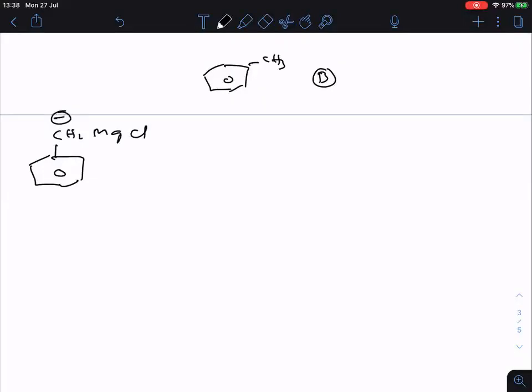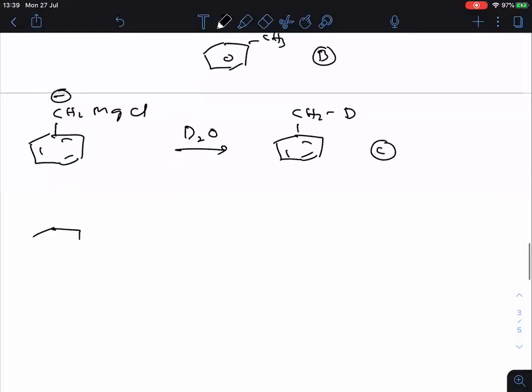Clear? Now here I will do one thing. I will remove the circle here and put the pi bond so that it will be clear to you. So now what happened when treated with heavy water? When treated with heavy water, one product is this one, and this is your C product. Clear? Then what about D and E? That also we are going to see now.